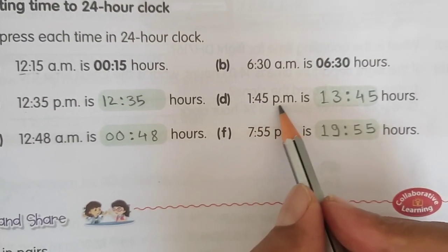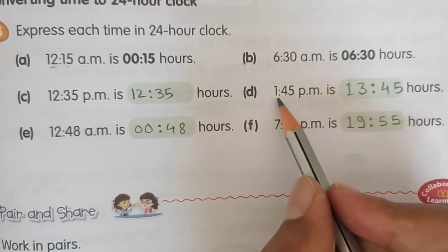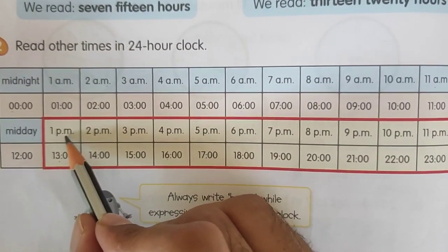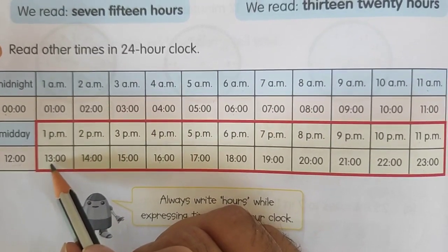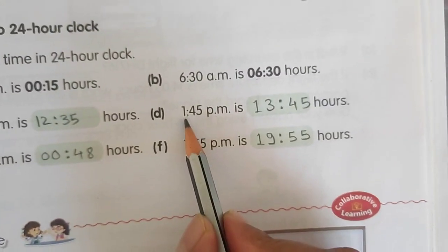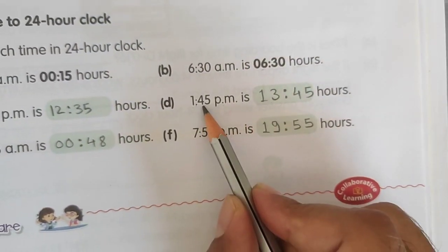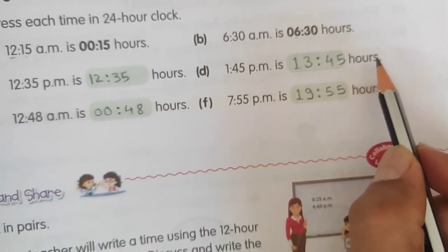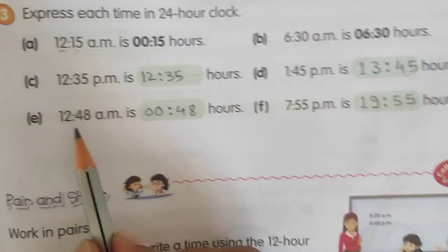Now 1:45 p.m. So find out 1 p.m. first. See where 1 p.m. is there. Here 1 p.m. So this 1 will become now 13 because this is afternoon time now. So make that 1 into 13 and these minutes are as it is, 13:45 hours. So like this we can easily convert these timings.